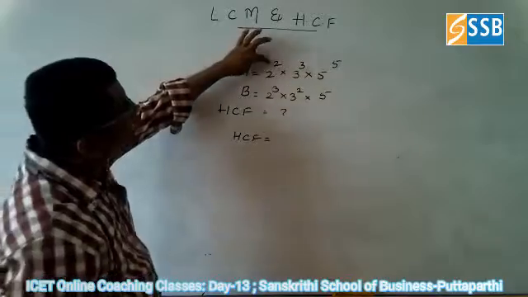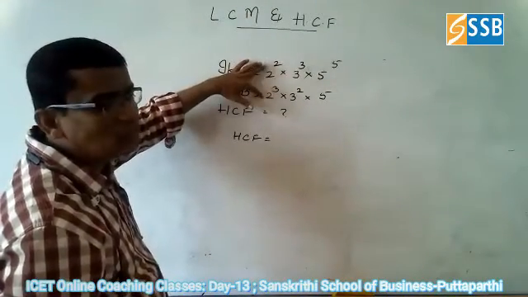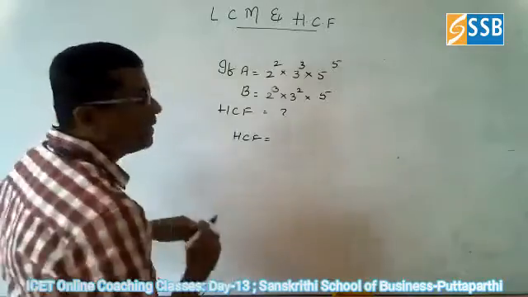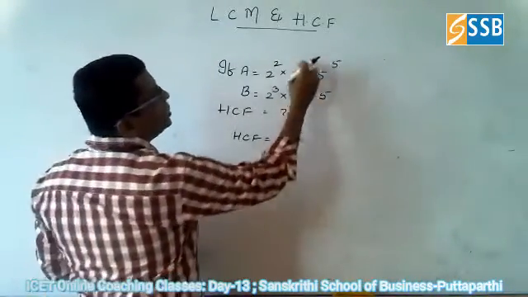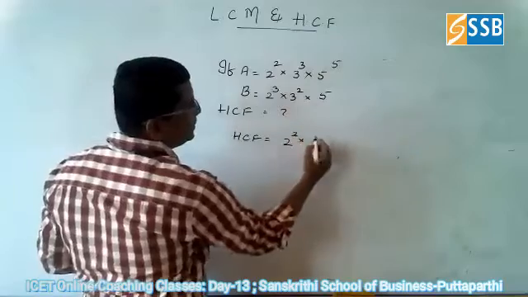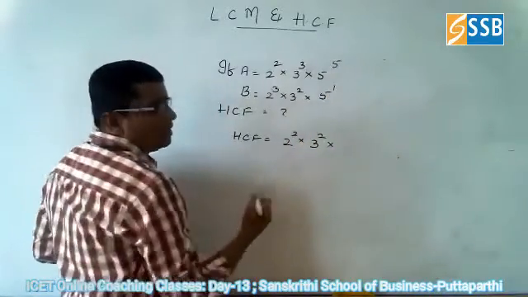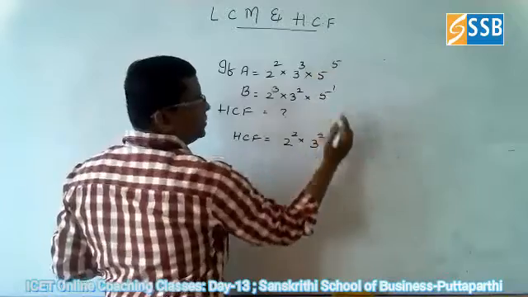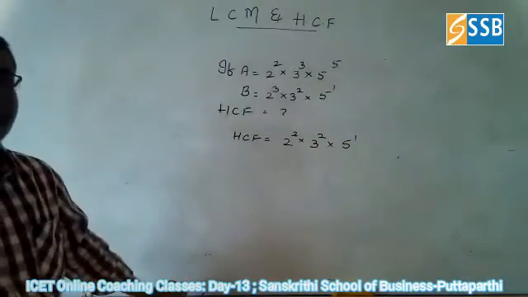So 2 cubed and 2 square: in these two, which one is the least power? 2 square. Write down the least power. As well, in these two, 3 square and 3 cubed, what is the least power? 3 square is the least power. Into 5 is nothing but 5 power 1. Between these two, which one is the least one? 5 power 1. So this is the answer.